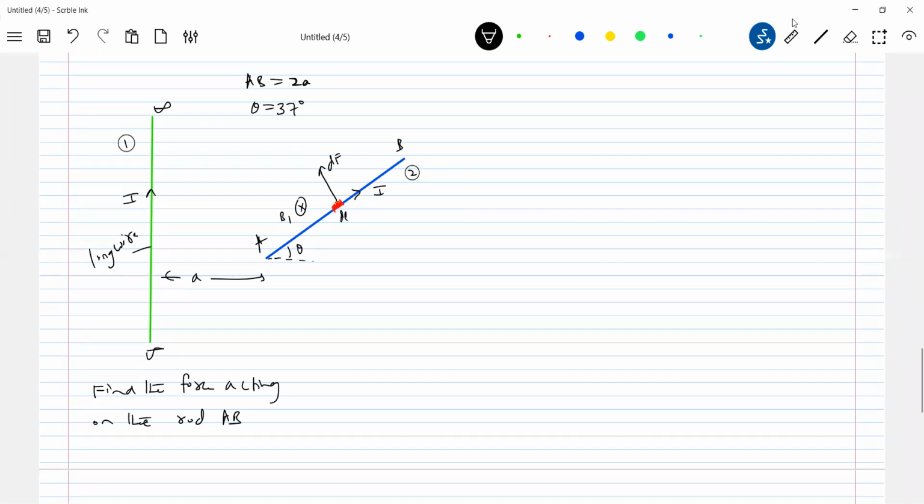Then I assume that this element is at a distance of x. So let this element be at a distance x. So this is dl.